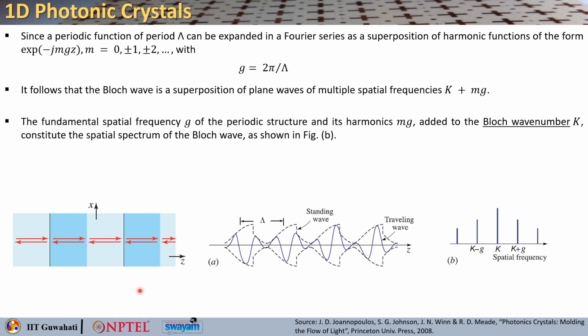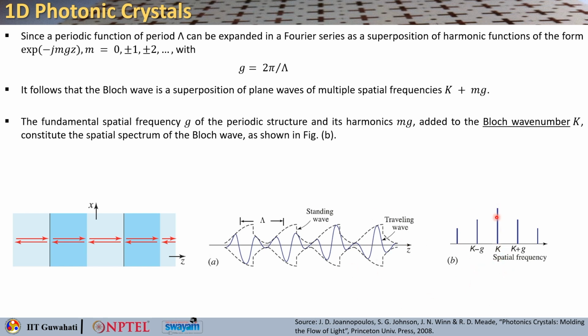So, we have this structure, we have the wave propagating this way, there are reflections, waves coming back in this part. So, there is a travelling wave, the forward and the backward wave can form a standing wave pattern. This is the periodicity, and when you do the Fourier series of this particular periodic structure, you can find out the spatial frequency.